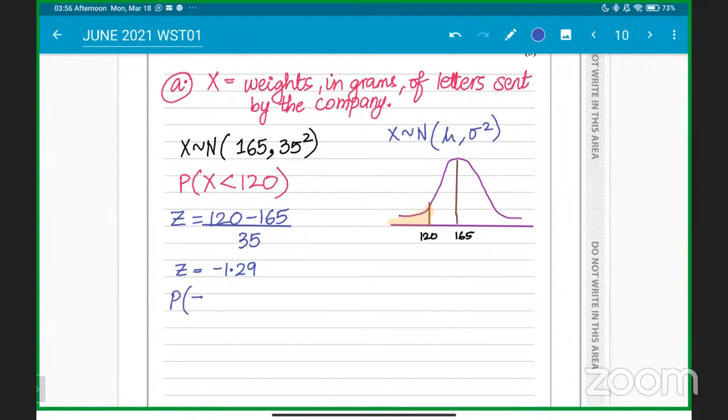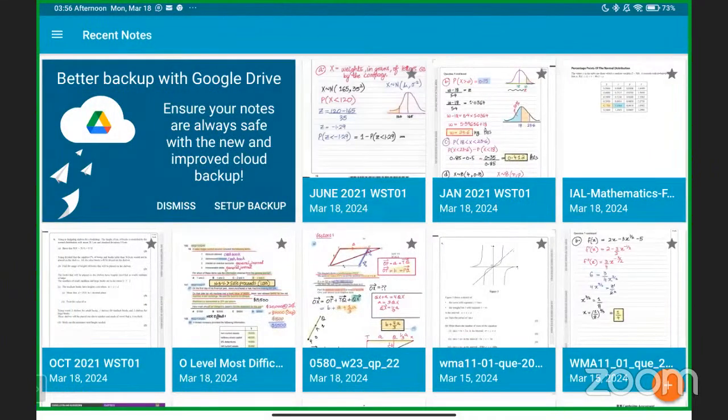Sir, I will be needing the probability of Z being less than negative 1.29. Exactly the same question as the previous one. You will not be able to find it directly in the table, so it will be 1 minus the probability of Z less than 1.29.